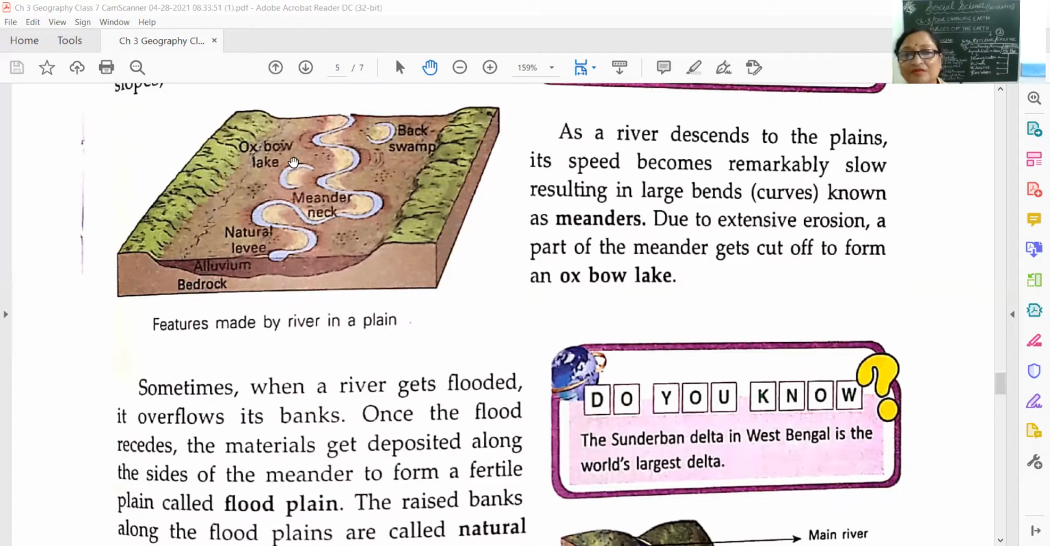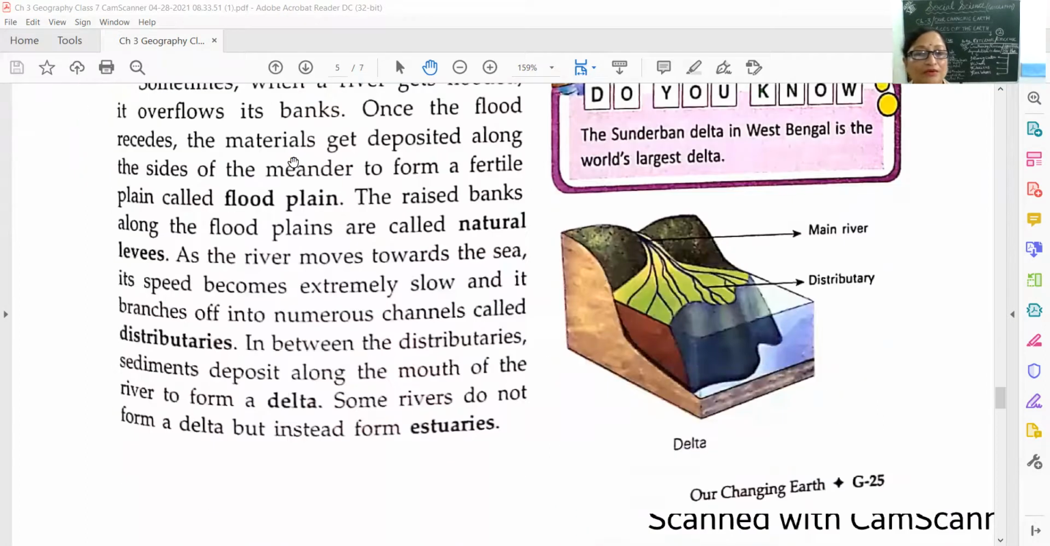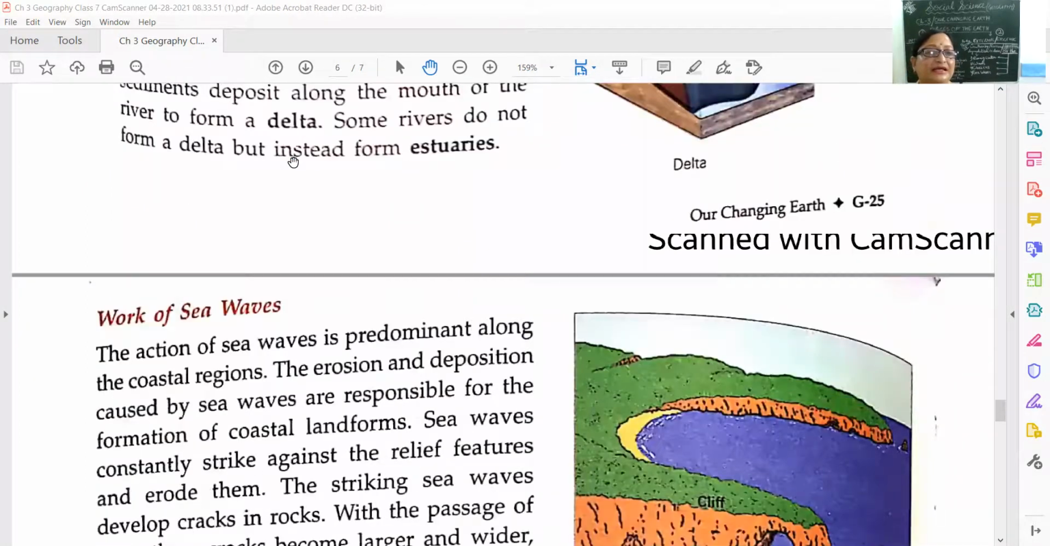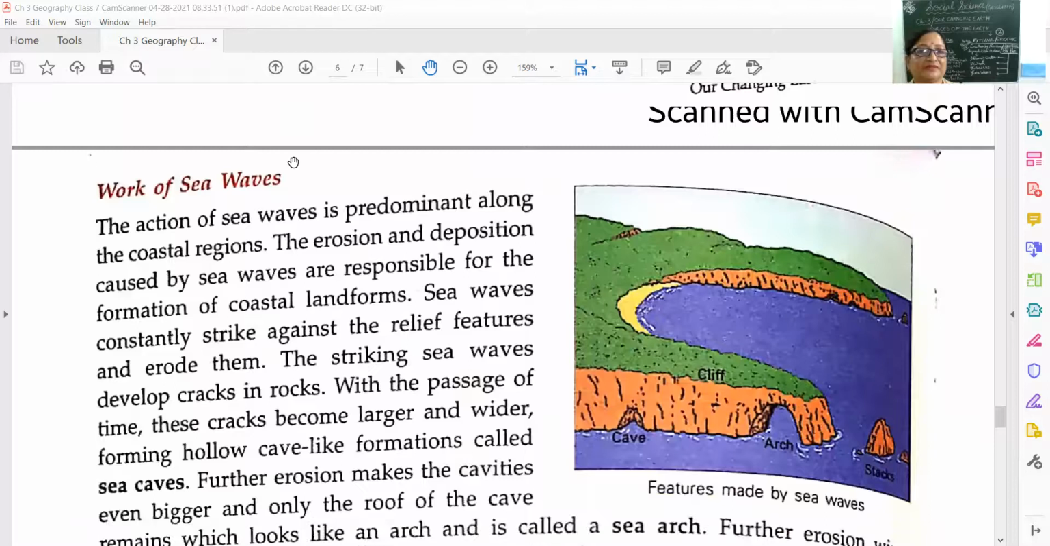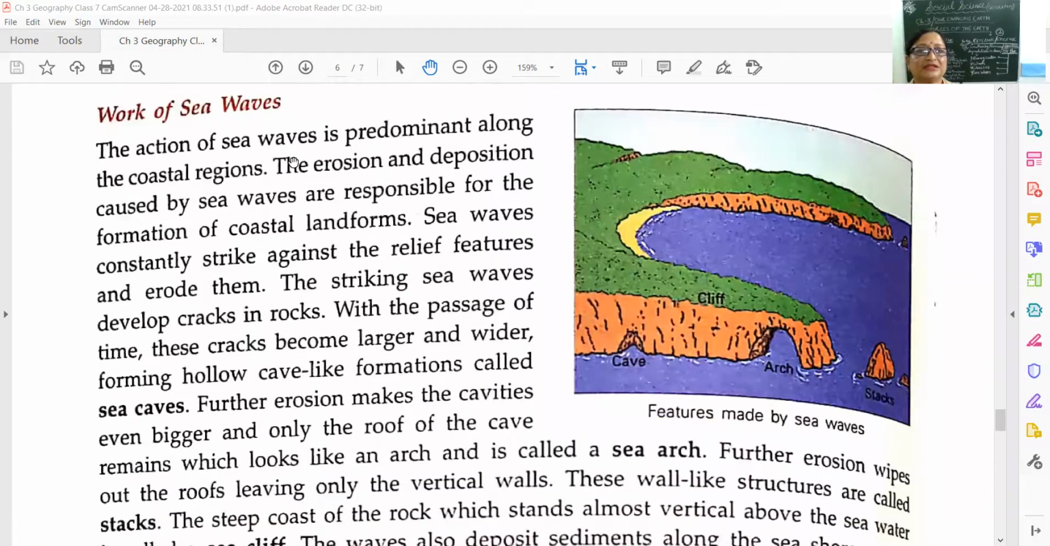And now we will go to the second agent, that is work of sea waves. Now this is the second agent of external forces, sea waves. Now how do they work? Due to the work of sea waves, we have about 5 types of formation. As you can see in this picture, features made by sea waves. So we start from here.